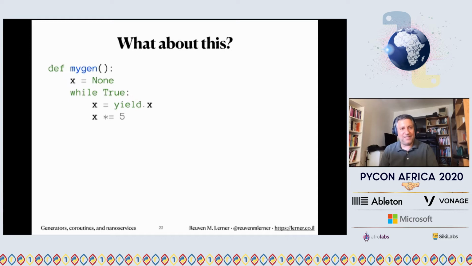Okay, well, what about this? This is where things start to get a little weird and wacky, but also interesting. def my_gen(x=None): while True: x = yield x. Well, that's kind of weird, right? Because before we were saying yield is a statement. It returns something to us that will go back. But now yield is an expression. It's something that has a value that is returned to us. What the heck is going on?